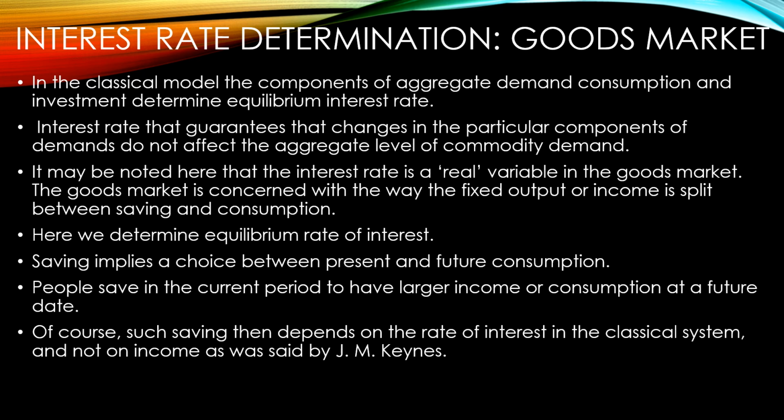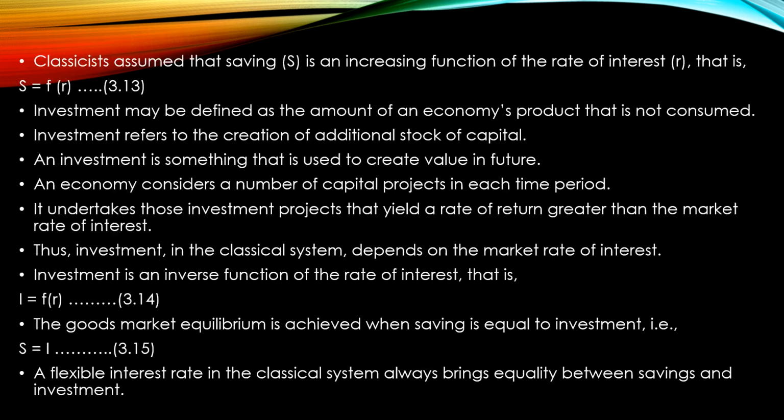Of course, we know that such saving would depend upon the rate of interest in the classical system and not on income, as in the case of Keynes. So Keynes says that money saving is a function of income, but in the case of the classical school of thought, saving is a function of interest rate. How much you are saving would depend upon what? The interest rates prevailing in the economy. Now the classicals assume that saving is an increasing function of interest rate. That means that if there is an increasing interest rate, you will increase your savings.